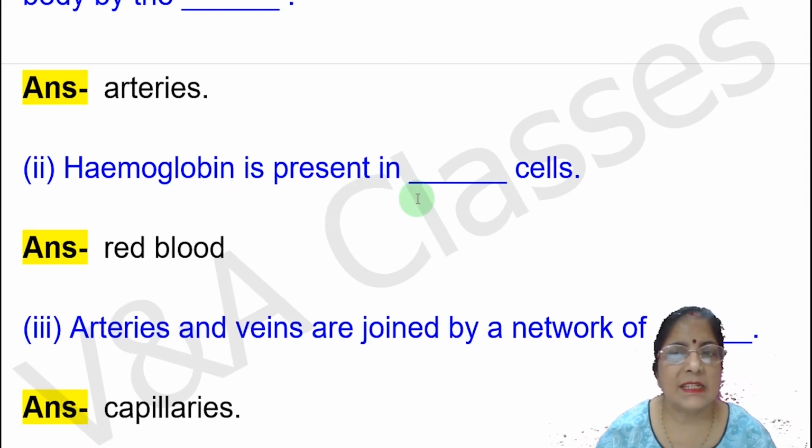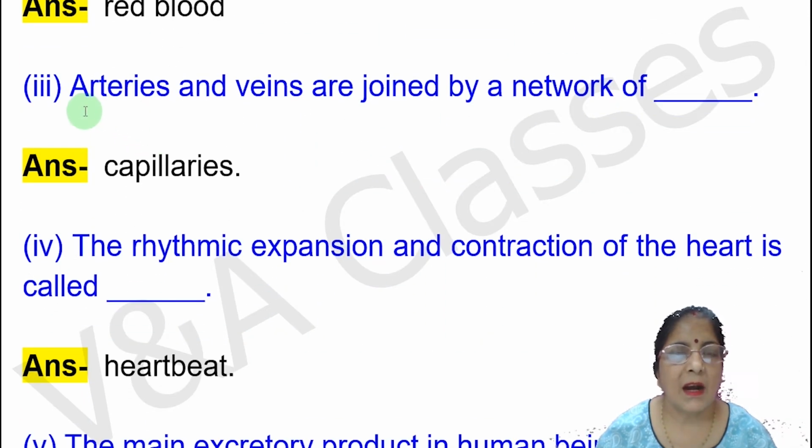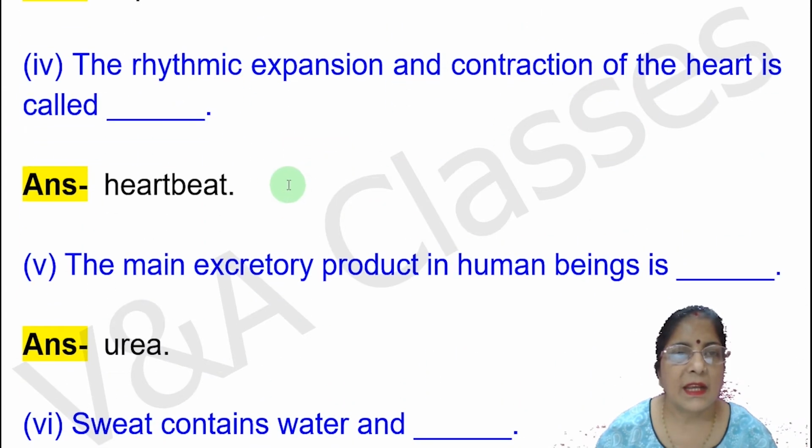Next fill in the blank. Hemoglobin is present in dash cells. Answer will be red blood. Next fill in the blank. Arteries and veins are joined by a network of dash. Answer will be capillaries.